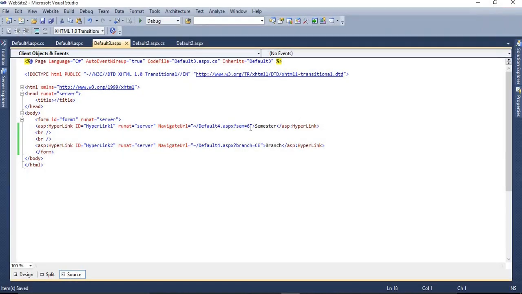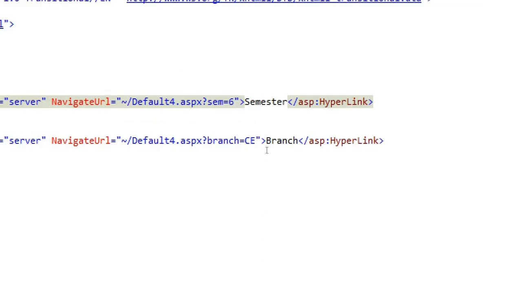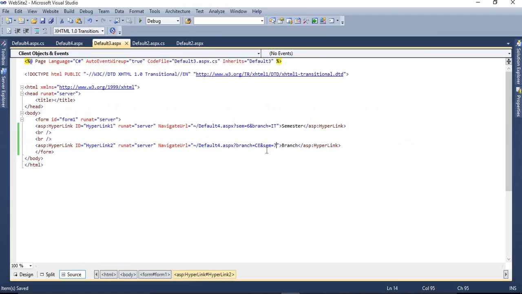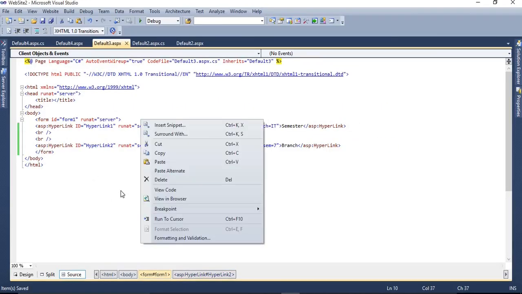For adding multiple values, you have to add the & sign. Branch is equal to, going to change here IT, and sem is equal to, for example, 7. Now we will see the difference.